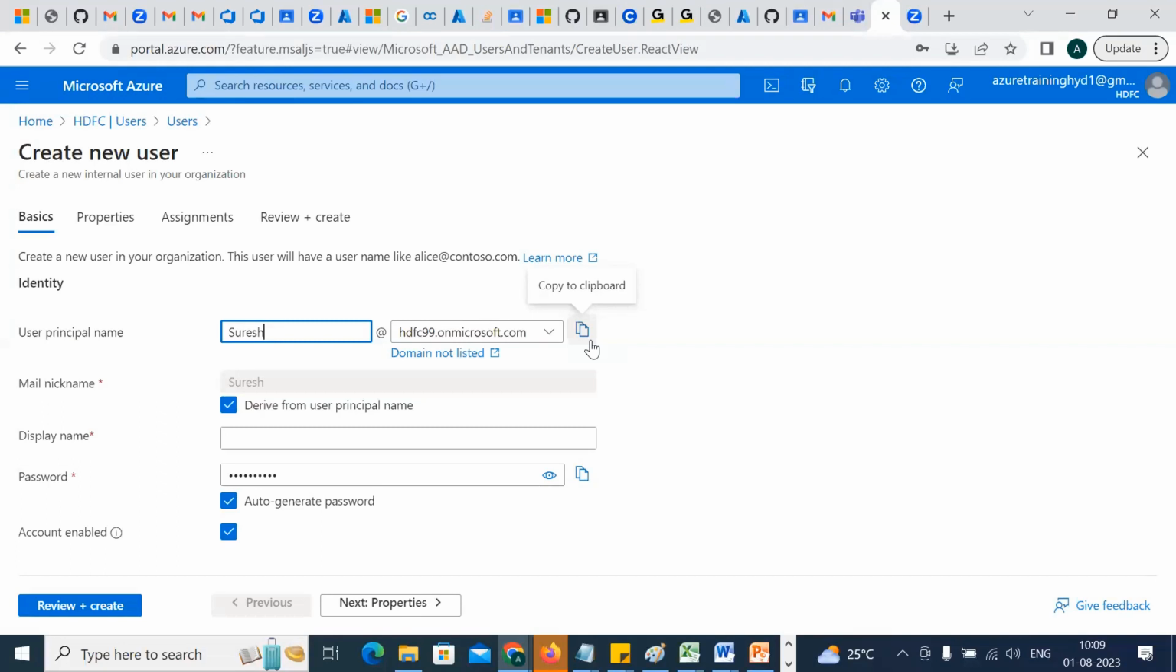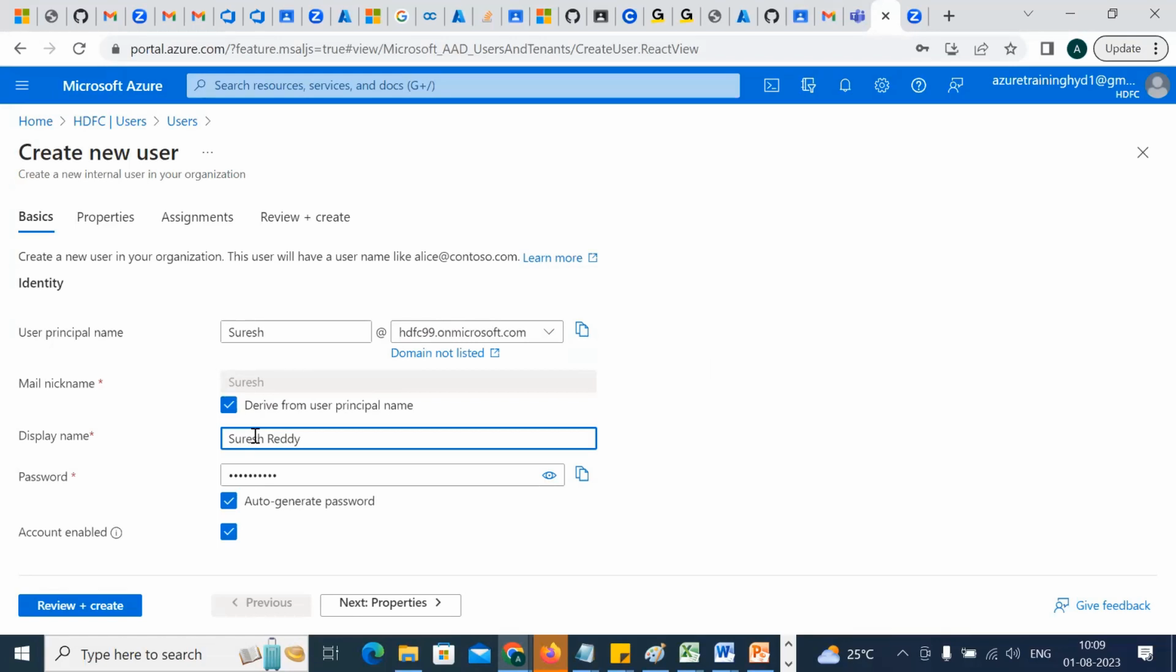If you go with ICICI, it would be suresh@ICICI1.onmicrosoft.com. Clear now? Clear? Good. So let's go with this. Okay, nickname is fine. Display name. I'm going to go with Suresh Reddy. So you can give the complete name over there.